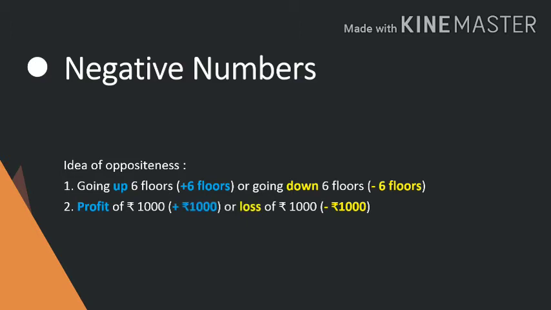Profit of rupees 1000 means plus rupees 1000, or loss of rupees 1000 means minus rupees 1000. You can see that up is opposite of down, whereas profit is opposite of loss.